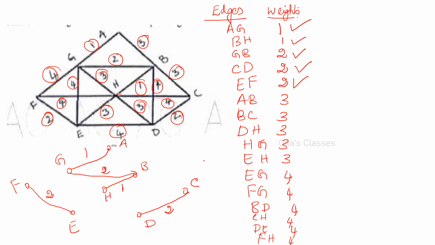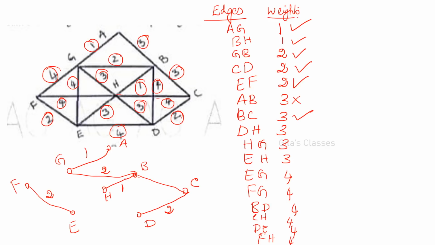AB is equal to 3. If you include, what will happen? If I include, it will form a cycle, right? So tree should not have a cycle. So AB is equal to 3 should not be included. What about BC? Yes, we can include. You have to include. Okay.